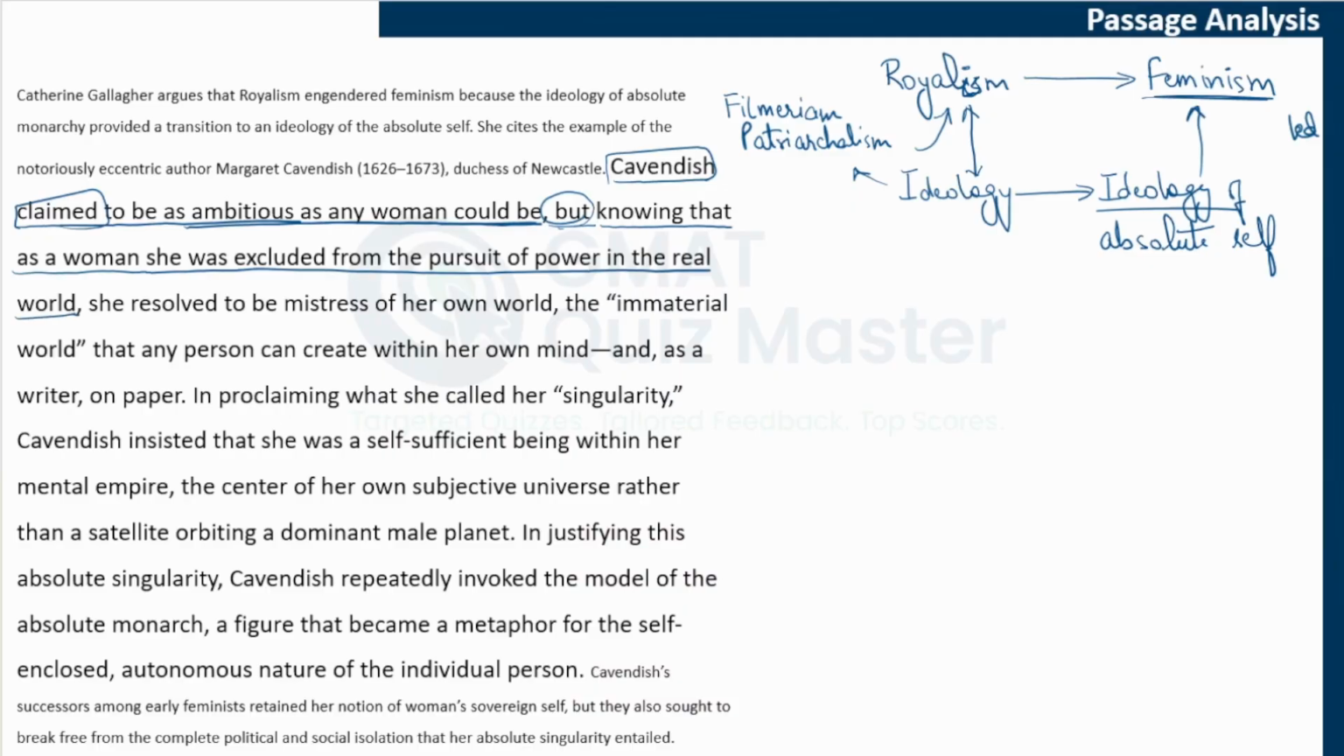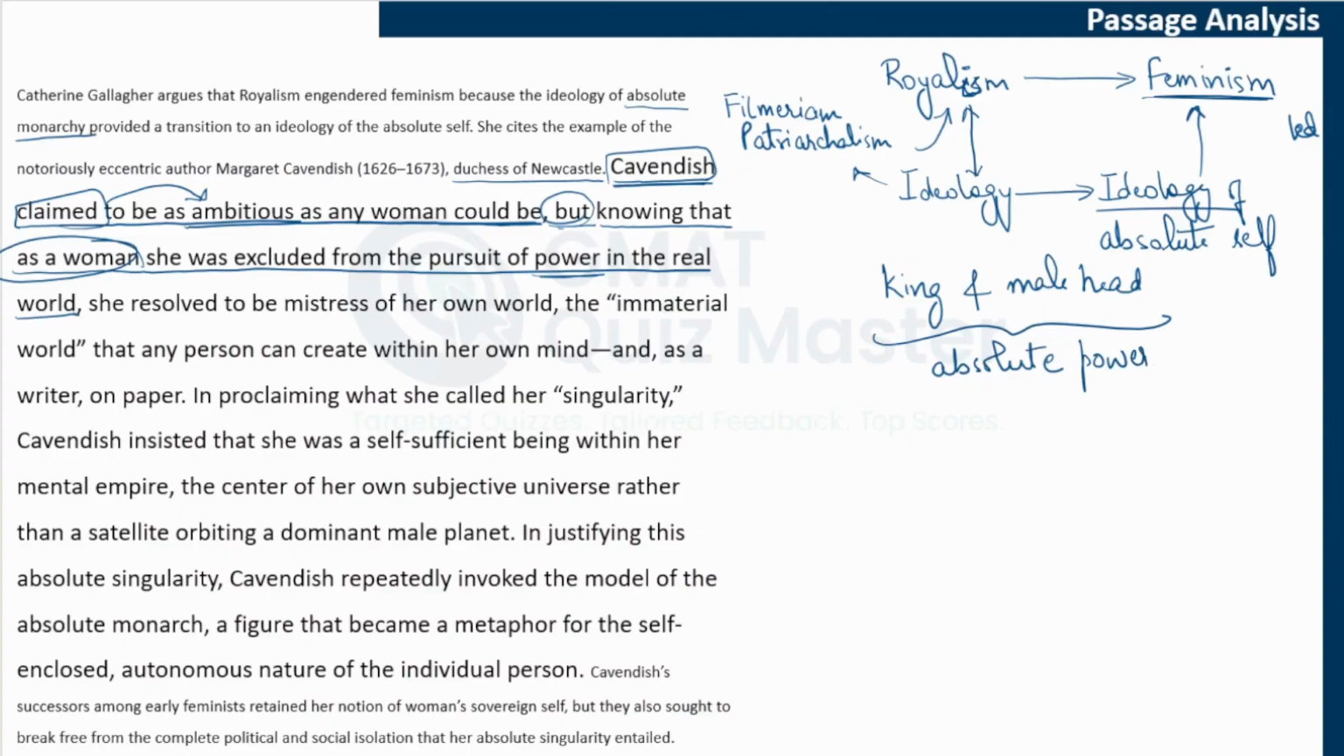the real world. So we know that Cavendish was not a commoner. She was the Duchess of Newcastle. She was ambitious, she was very ambitious, but she knew her limitations. She knew that because she is a woman, she will not have that kind of power in the real world. She cannot expect to have power in the real world. Why? Because in the real world, what are they following? They are following this absolute monarchy. They are saying that king and the male head, these are the absolute powers. So Cavendish knew that even if I'm ambitious, I don't have this power in the real world.